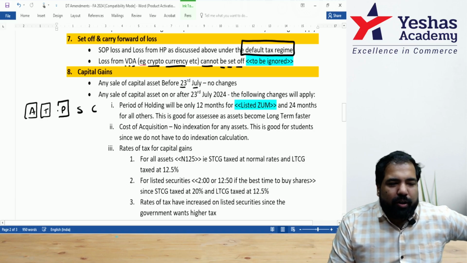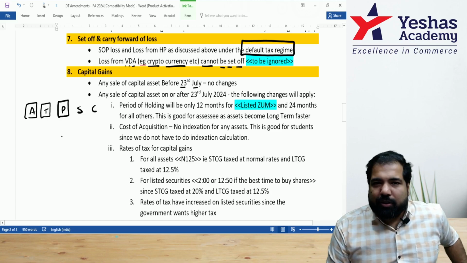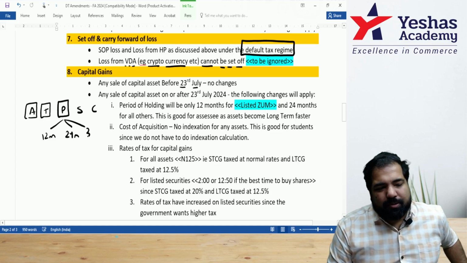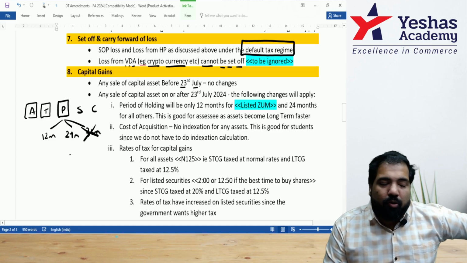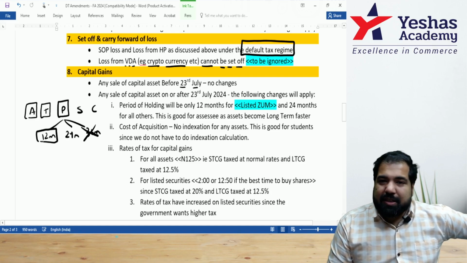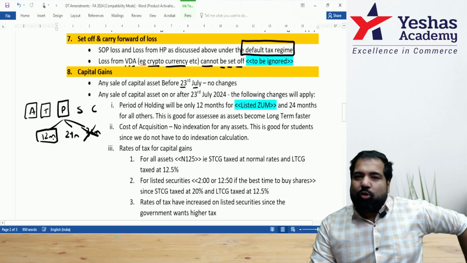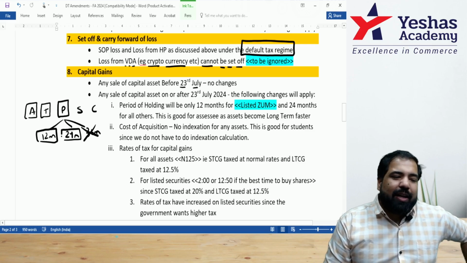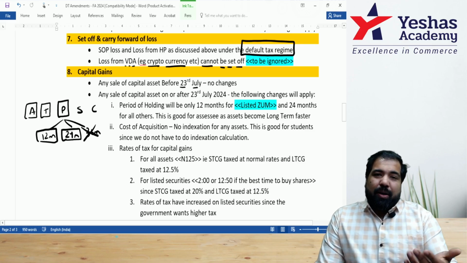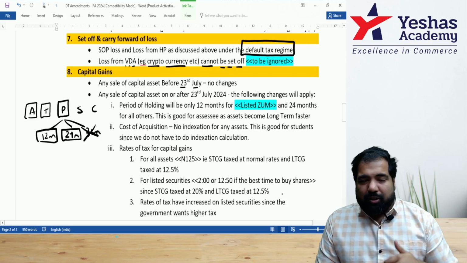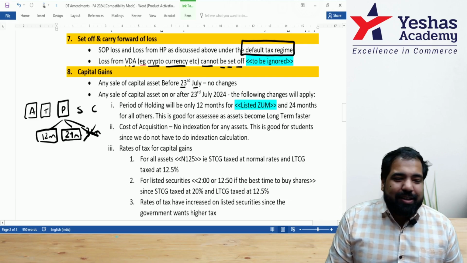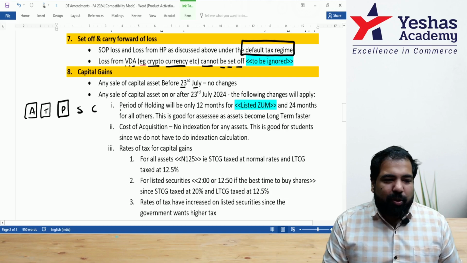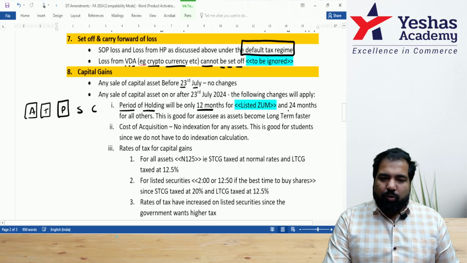Next, period of holding. Here, there's a small change. On or after 23rd July, if you hold the assets for 12 months, 24 months and 36 months... no, 36 months has now been removed. So it's only 12 months, which you already know as listed shares, zero coupon bonds, units of UTI and units of mutual funds. And 24 months is all other assets. Gold, 24 months. Building, 24 months. Unlisted shares, 24 months. Diamonds, 24 months. As a student, it's easier because you have to only remember 12 months or 24 months. That's the first change.